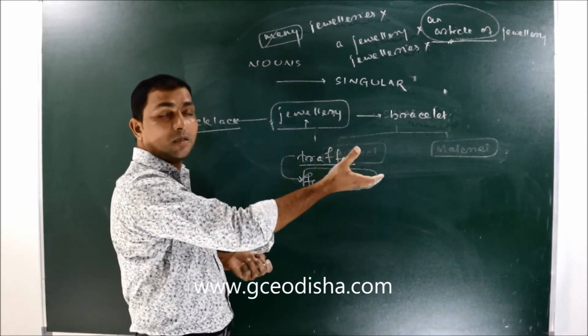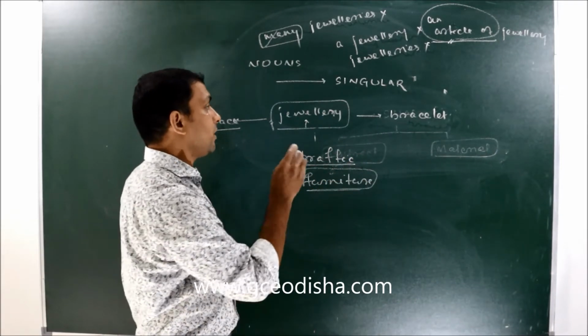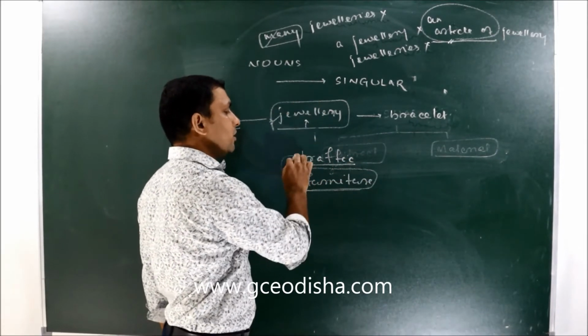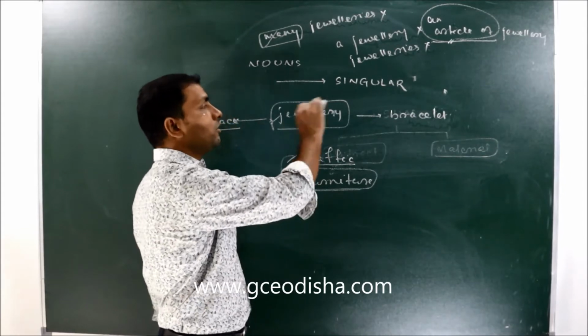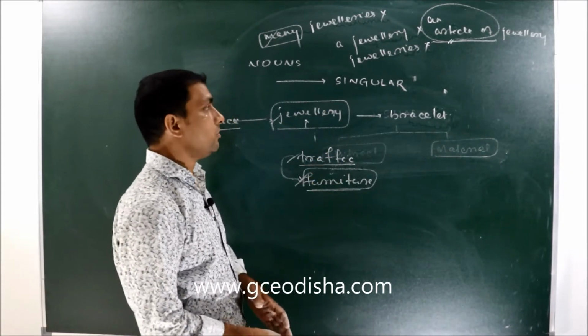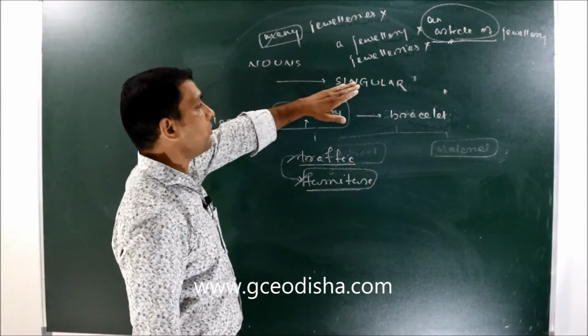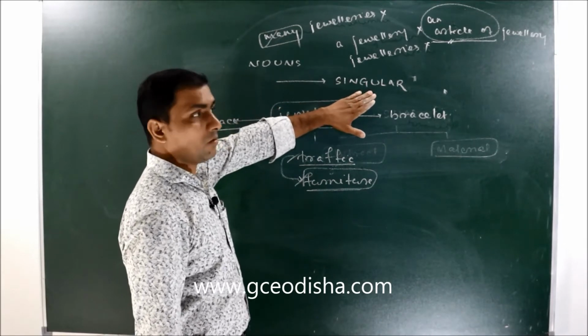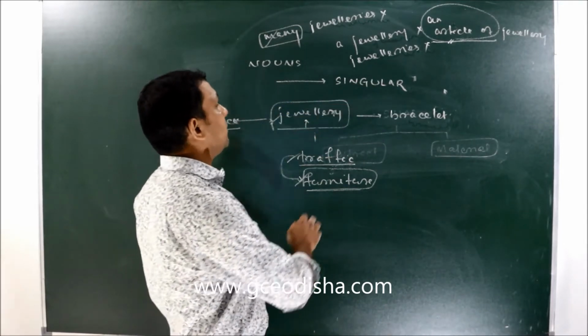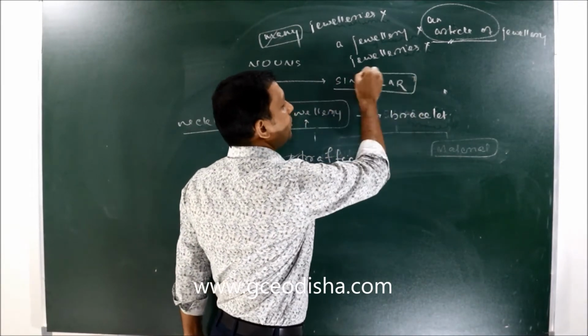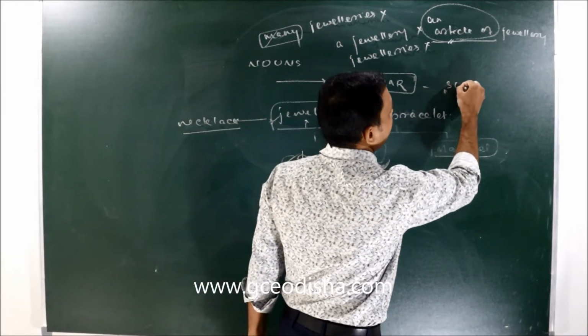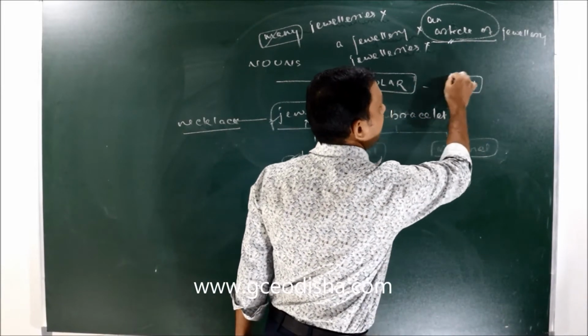We can make them plural easily, but we cannot make jewelry, traffic, furniture, these words plural. So these are generally singular uncountable nouns.